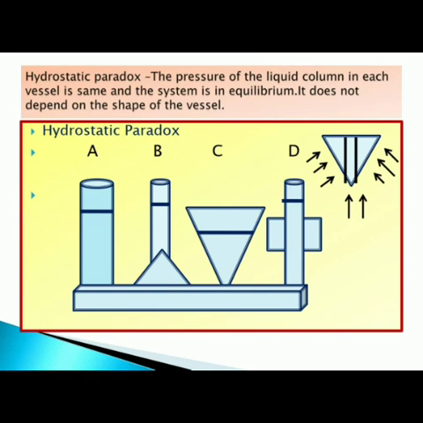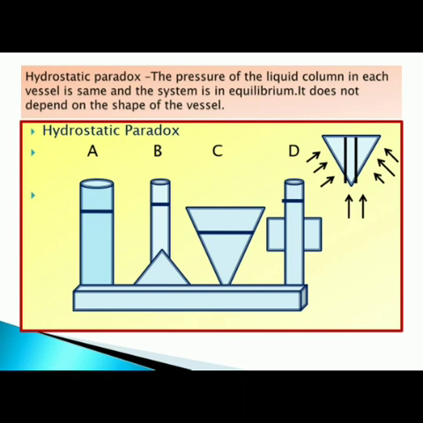Students, let us proceed now to the last two concepts of today's topic, that is in part 1 of mechanical properties of fluid, hydrostatic paradox. Now, hydrostatic name itself tells you that something is similar or static. The pressure of the liquid column in each vessel is same and the system is in equilibrium.